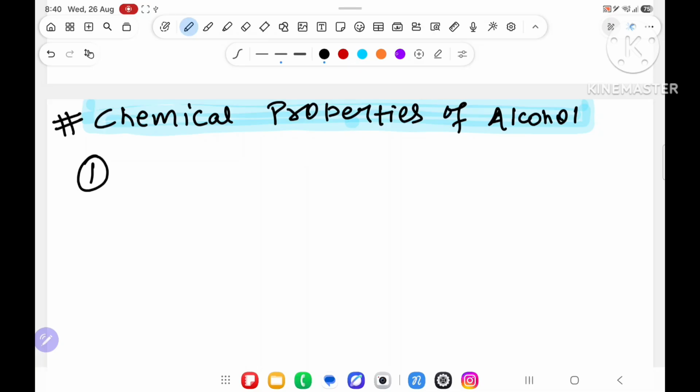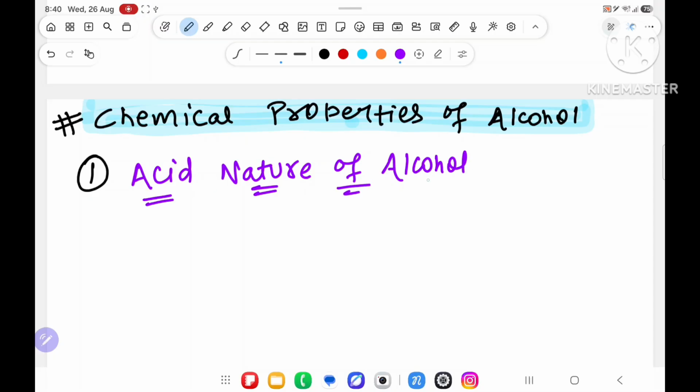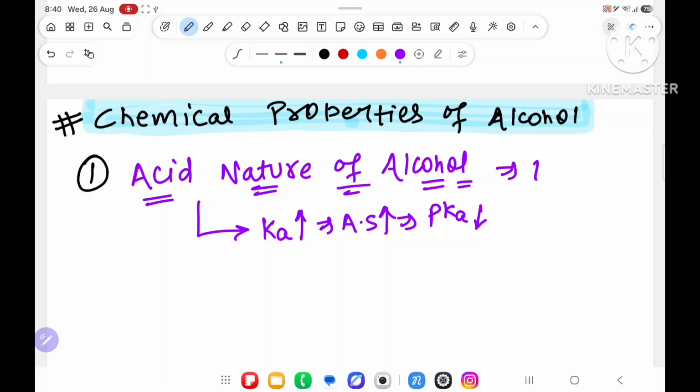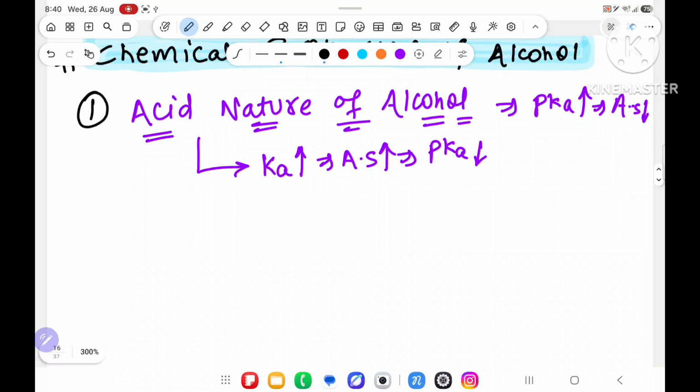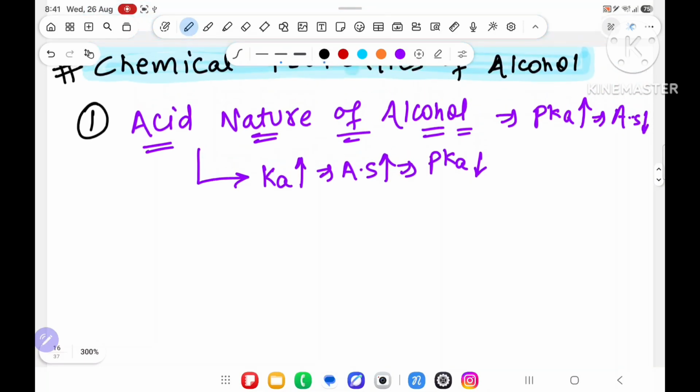First chemical property is acidic nature of alcohol. Now before knowing acidic nature, you know that if Ka value increases, acidic strength increases and pKa value decreases. Means we can say that if the pKa value is more, the acidic strength is less. Any problem? No sir. You have studied these things already, and you already know if you are coming here for organic chemistry. Now we are going to see the chemical properties, acidic nature of alcohol.